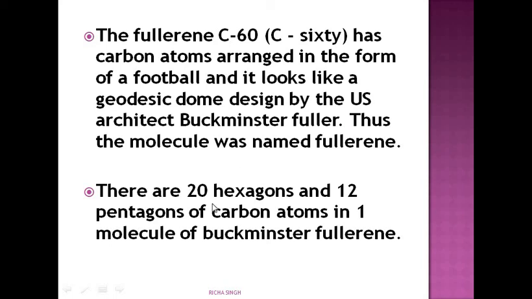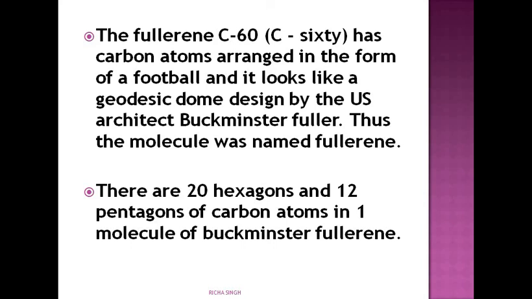That's it. And there are 20 hexagons and 12 pentagons of carbon atoms in one molecule of Buckminsterfullerene. It is the Buckminsterfullerene. Its name was given after an American architect, Buckminster Fuller. The name fullerene has been taken from there.